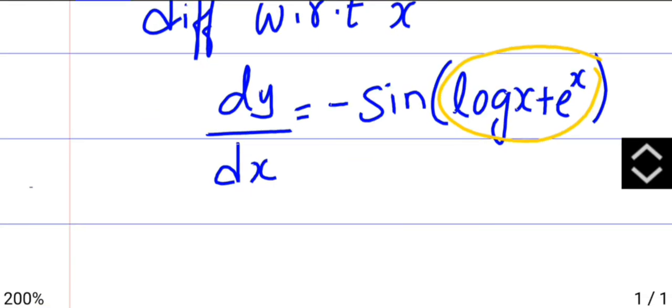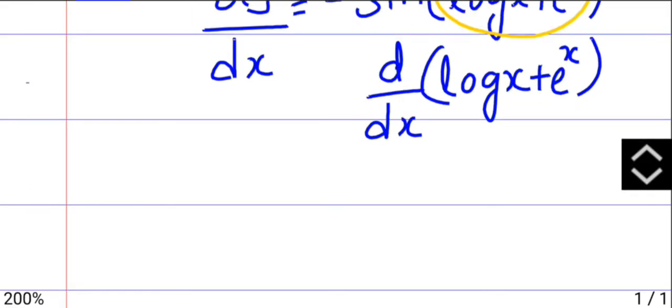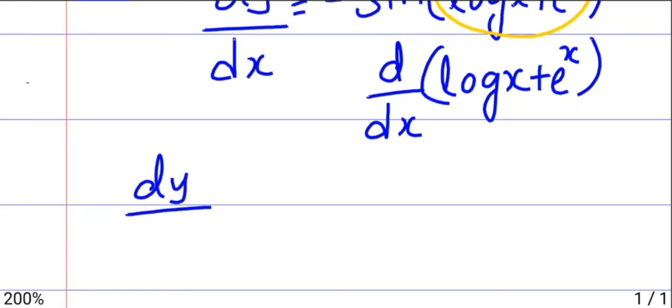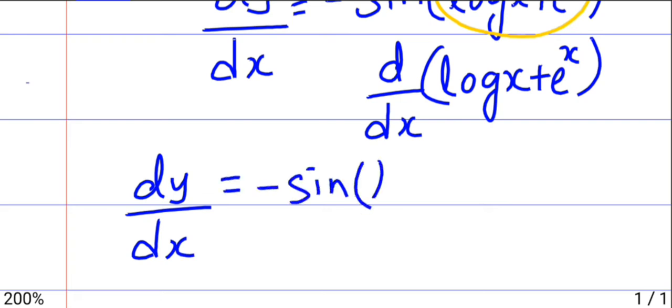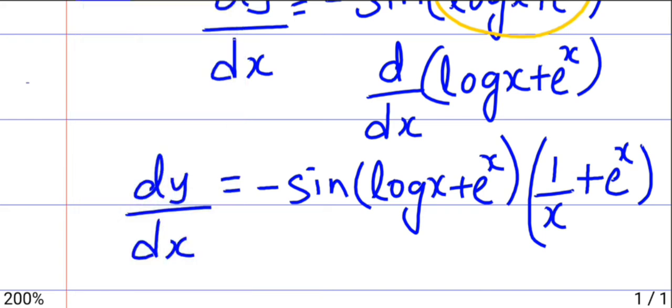So what we will do, d by dx of, once again whatever is there in the place of x, we will differentiate that once more using chain rule. So your dy by dx will be minus sine of log x plus e power x, and differentiation of log x is 1 by x, and differentiation of e power x is e power x. So this is the answer.